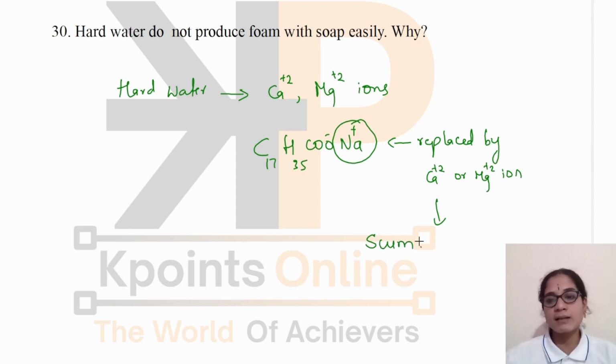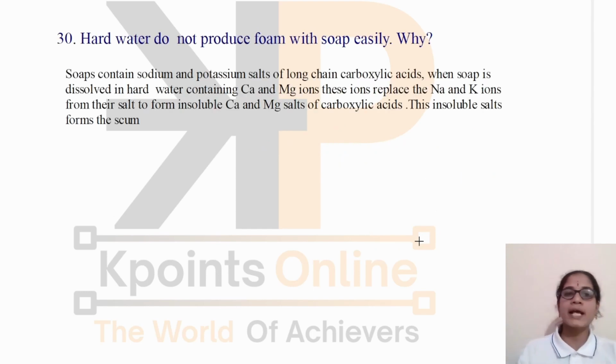So, because of the scum formation, the soap will not produce foam with hard water, and it will not show good cleaning action, and will not clean the clothes efficiently. Yes, you have to write: soaps contain sodium or potassium salts of long chain carboxylic acid.